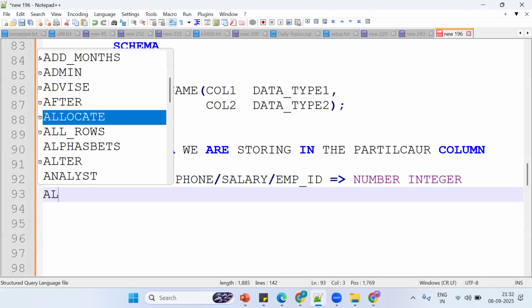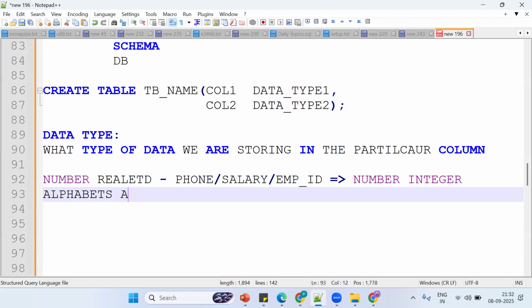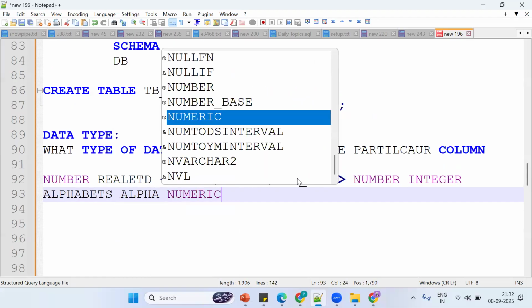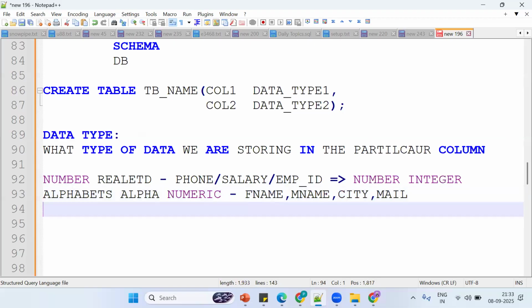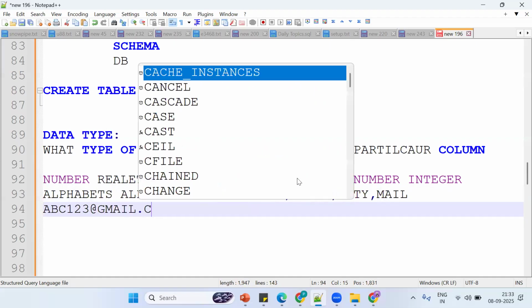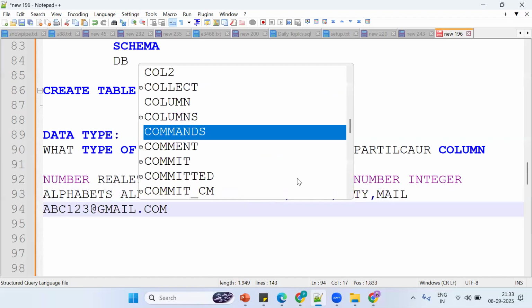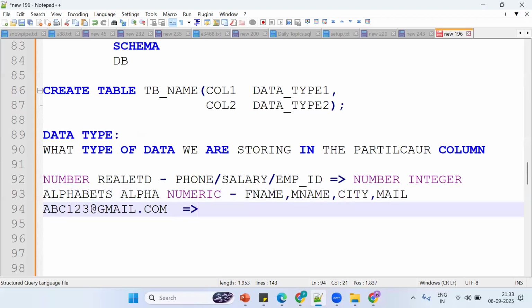Suppose I want to store alphabets or alphanumeric. In which data type can we store it? Anyone? Suppose I want to store first name, middle name, city, mail ID column. It's alphanumeric, like abc123 at gmail.com. Now I want to store alphabets, numbers, and special characters. Where do I store it? In varchar. See, varchar is there, varchar2 is there, string is there. We'll see the same thing in detail.